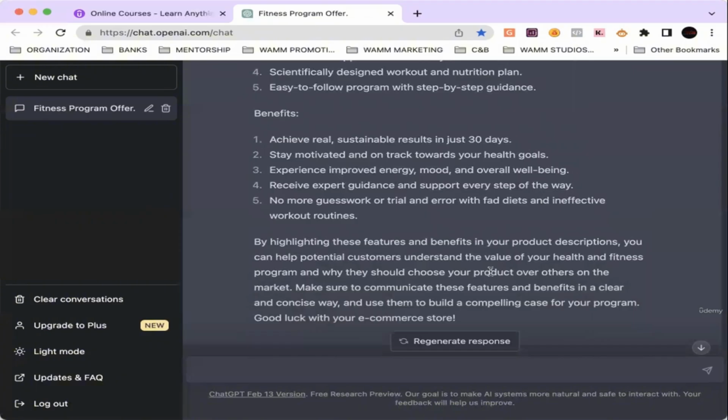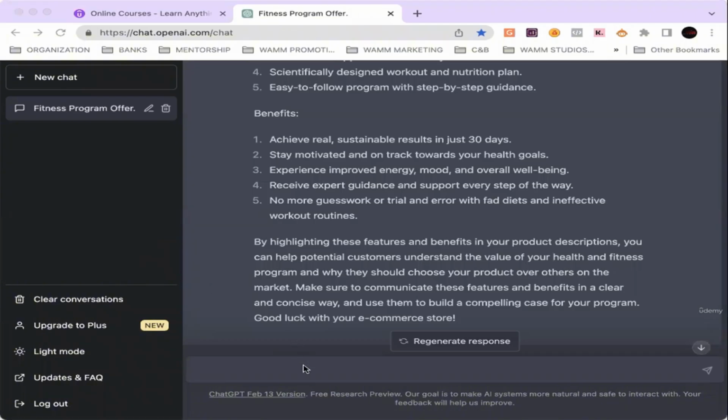Then it's giving you more tips and tricks on how to maximize what it's giving you. By highlighting these features and benefits in your product descriptions, you can help potential customers understand the value of your fitness program and why they should choose your product over others on the market. Make sure to communicate these features and benefits in a clear and concise way and use them to build a compelling case for your program. Good luck with your e-commerce store. It's giving you the game and giving you tips and tricks to maximize the game. You can't beat that, guys.